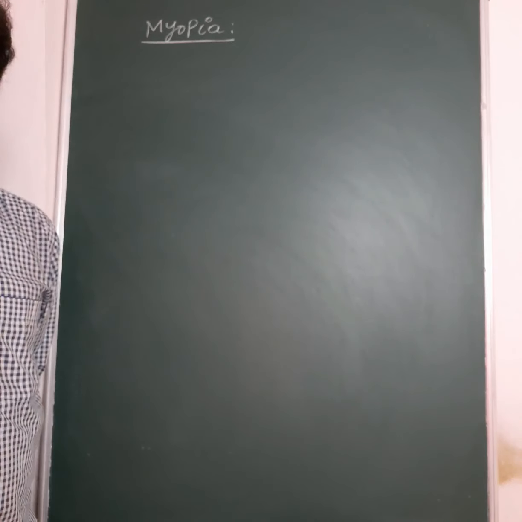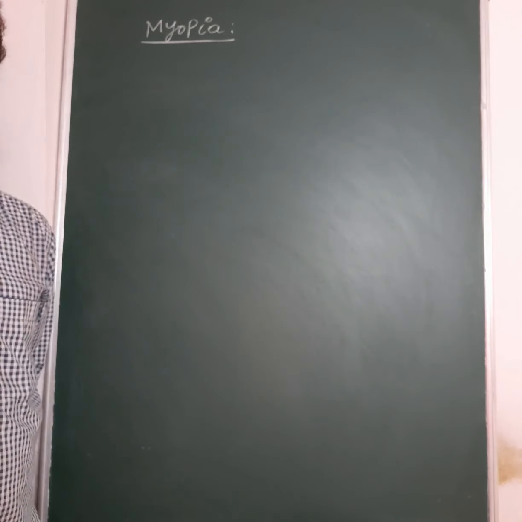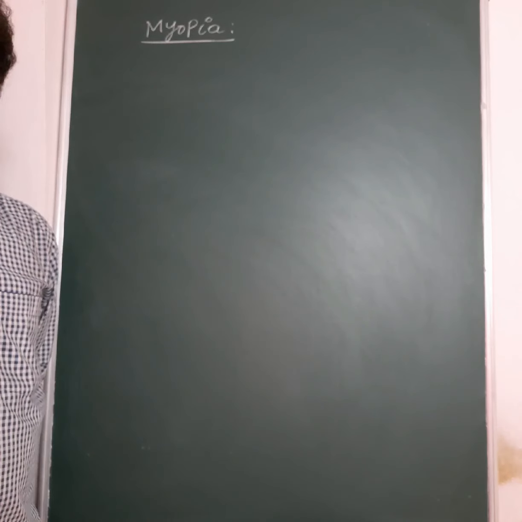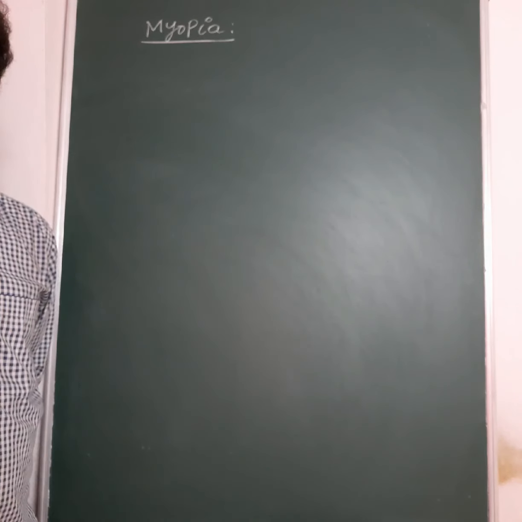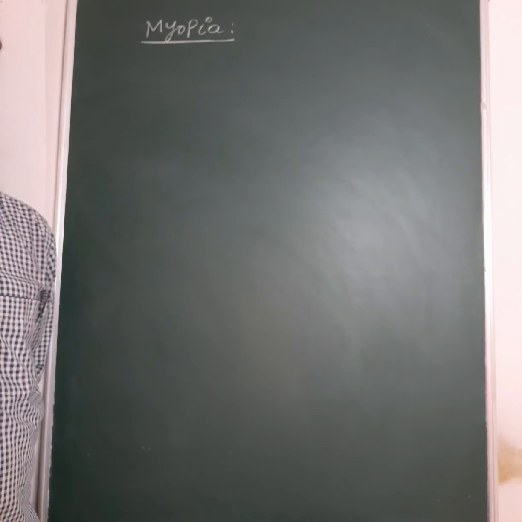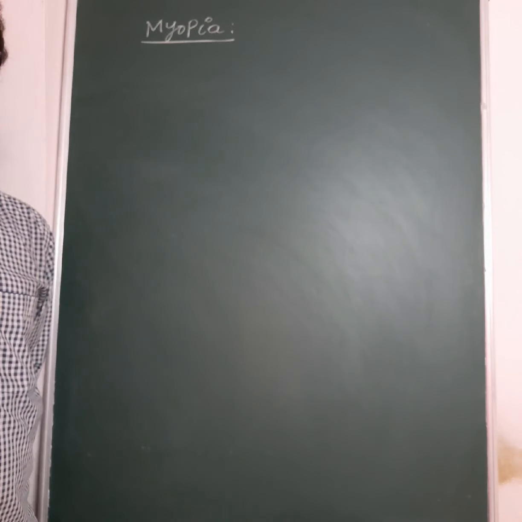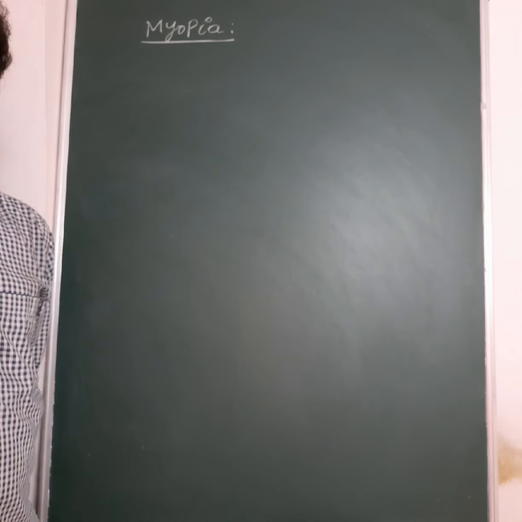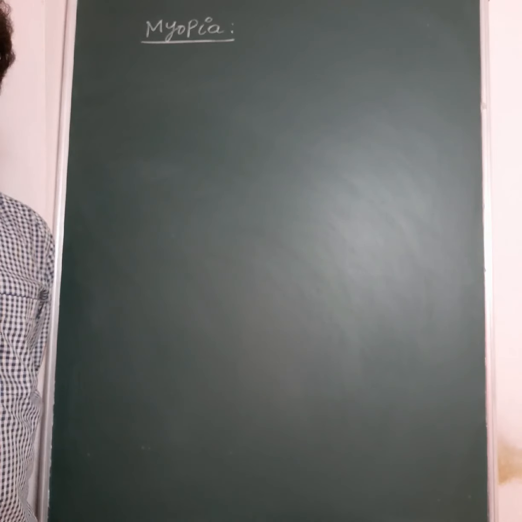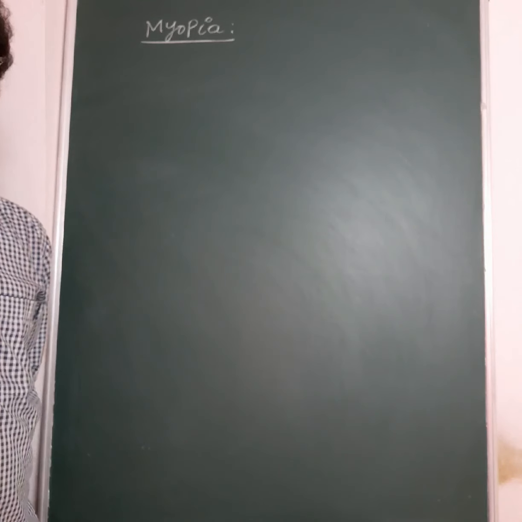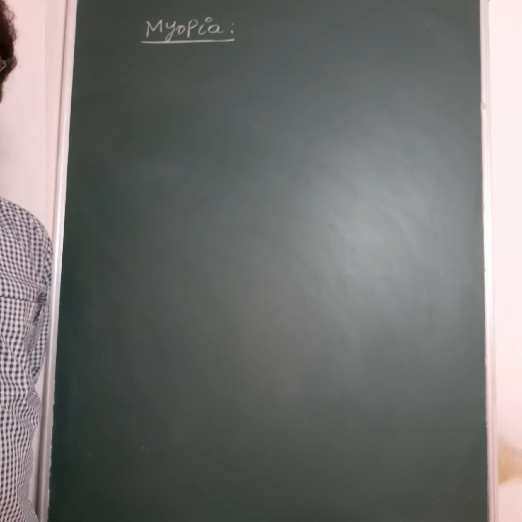For any person to see objects at any distance in front of his eye, the eye lens, according to the distance of the object in front of the eye, adjusts its focal length and the image will be formed on the retina. Whenever a person has a defect of vision and is not able to see the distant objects, that means the image of the distant objects is not formed on the retina. If it is formed on the retina, he can see the objects clearly.